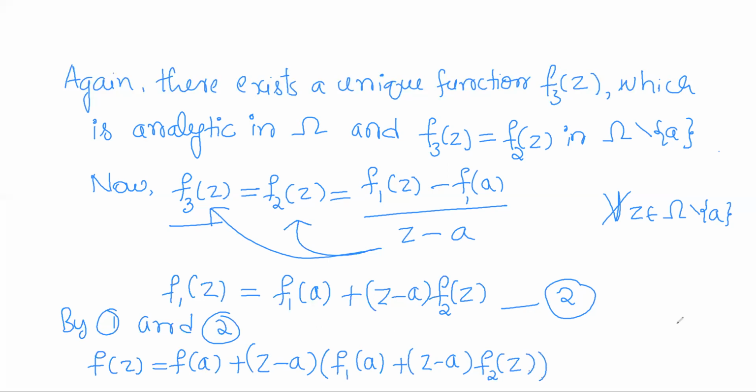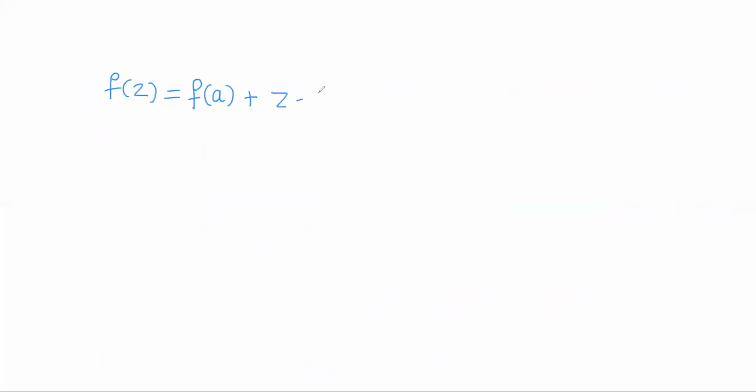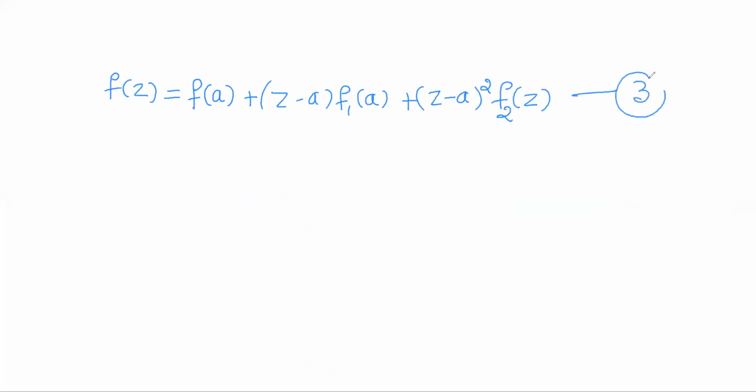So on simplification, f of z will be equal to f of a plus z minus a into f1 of a plus z minus a whole square into f2 of z. So call this equation 3.